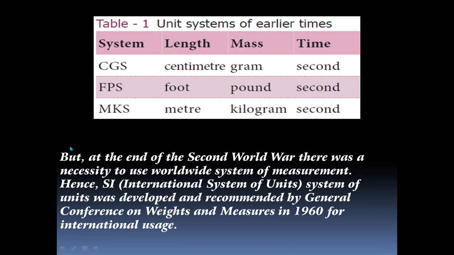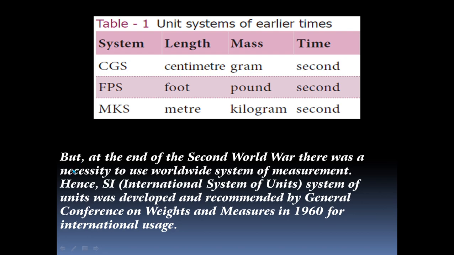Then the third one is the MKS system. MKS means M for meter for length, K for kilogram for mass, S for second for time. So this is the basic fundamental system followed in the ancient period.